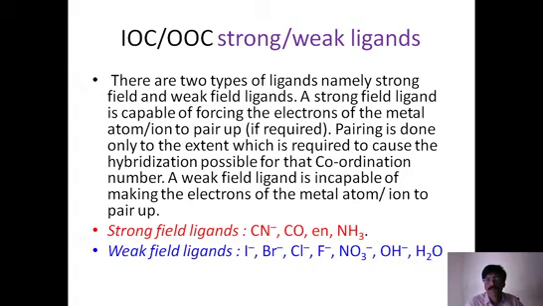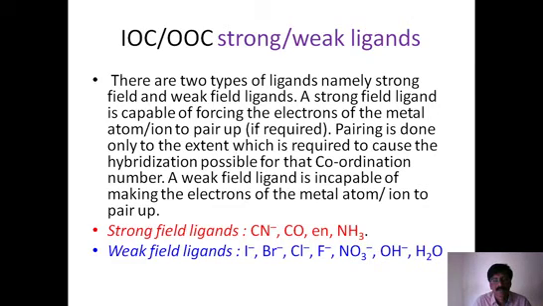Another most important feature we have to understand about valence bond theory is the nature of the ligand. This is one major concept. Strong and weak ligands: what do we mean by strong and weak ligand? A strong ligand is any ligand capable of forcing the electrons to pair up. If there are possibilities of single electrons, then these strong ligands force the single electrons to pair up. That is what is called strong field ligands.